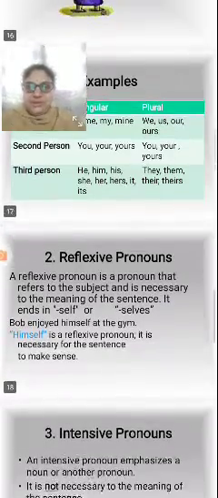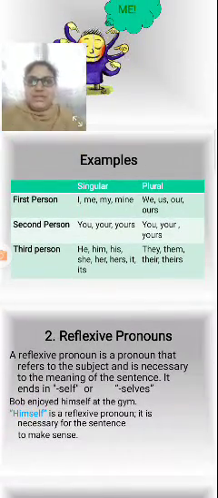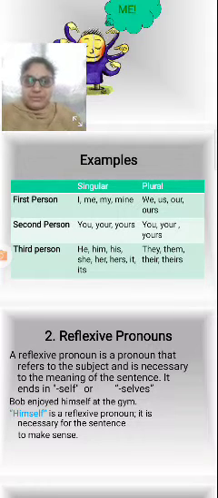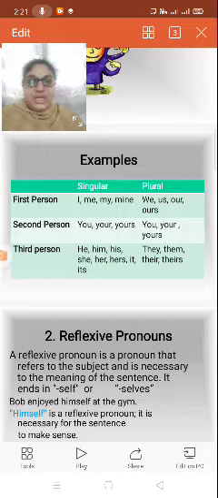Here are examples of first person, second person, and third person, singular and plural. First person singular is I, me, my, and mine. Plural is we, us, our, ours. Second person: you, your, yours.